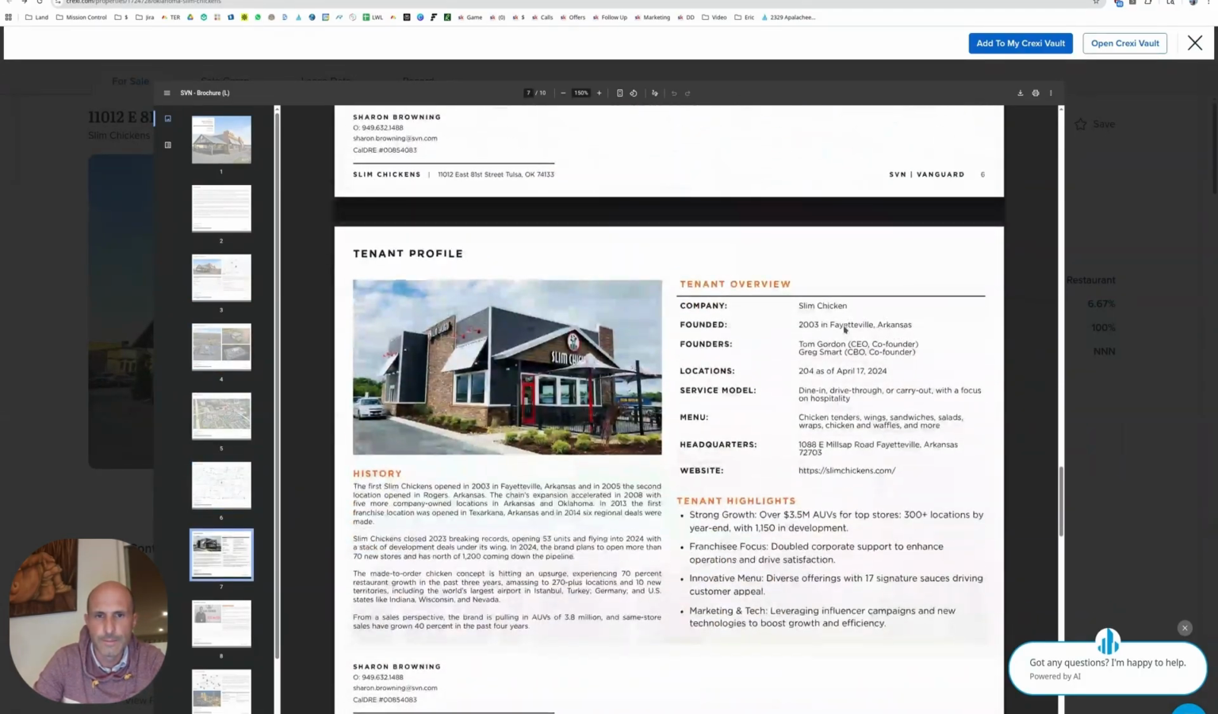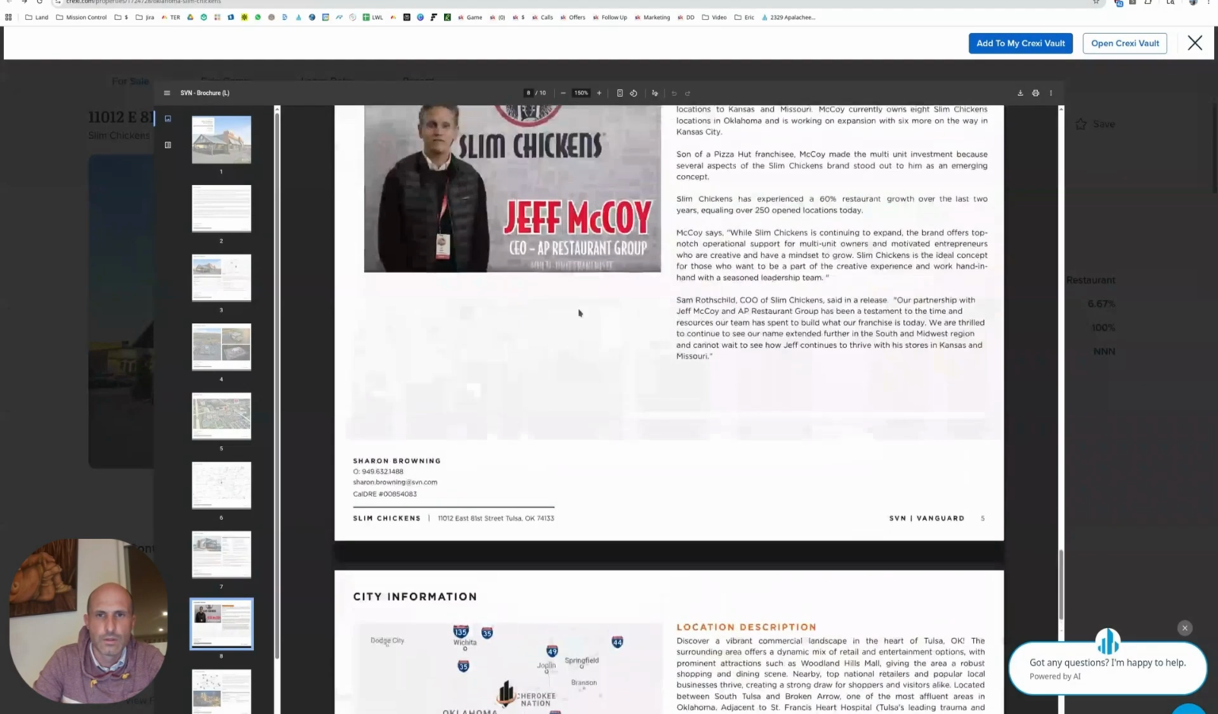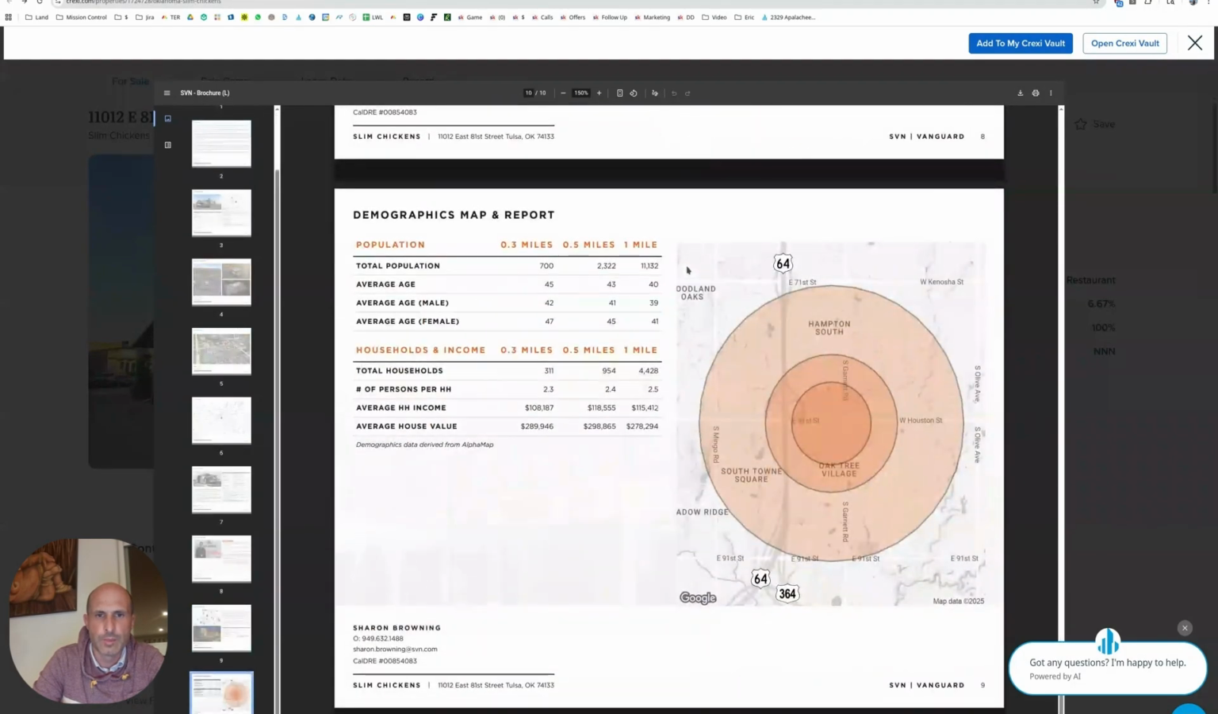Tulsa, Oklahoma, talking about the menu and locations. Here we go. 204 as of April 17th, 2024. So they're just over 200 locations. I bet you they've got more by now. That was like over a year ago. So it's probably a good deal more than 204. Founded in Fayetteville, Arkansas. And they're talking up the brand and the company and the people.